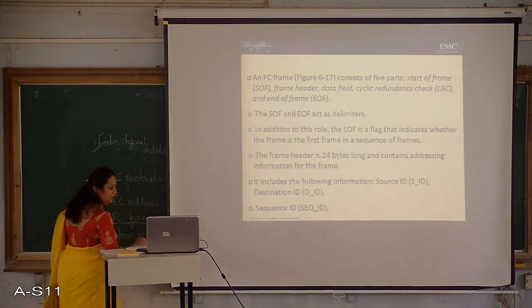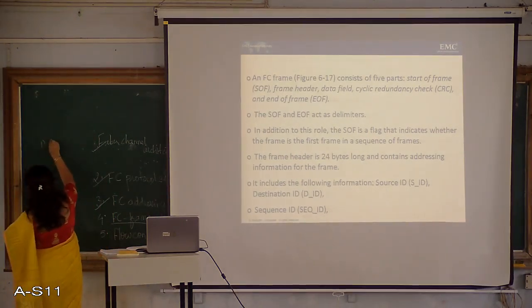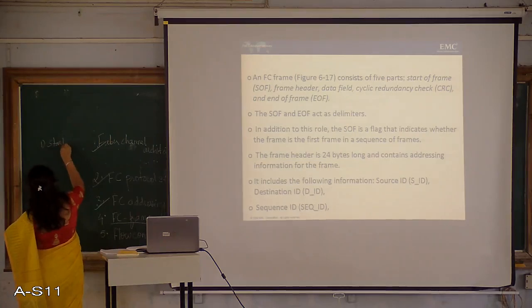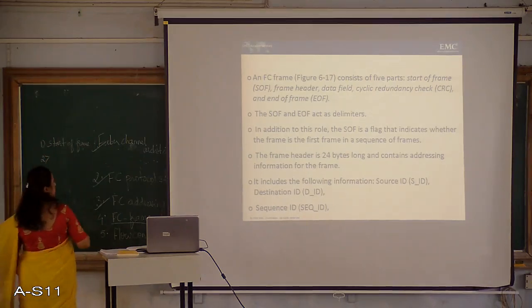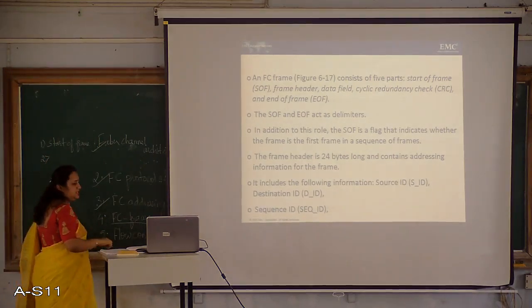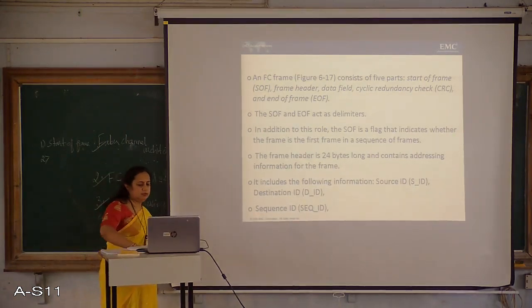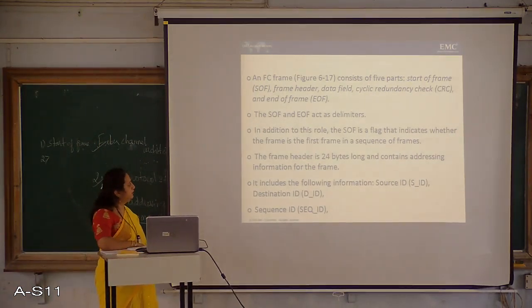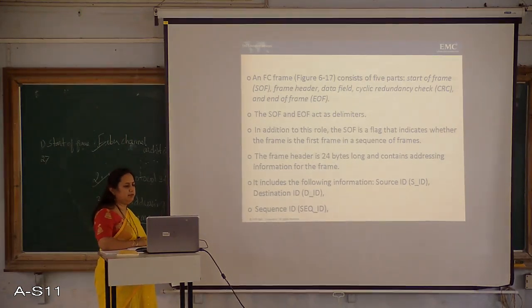And the 5 parts are, first one is the start of frame. I have displayed all the 5 parts in this slide: start of frame, frame header, data field, cyclic redundancy check and end of frame.